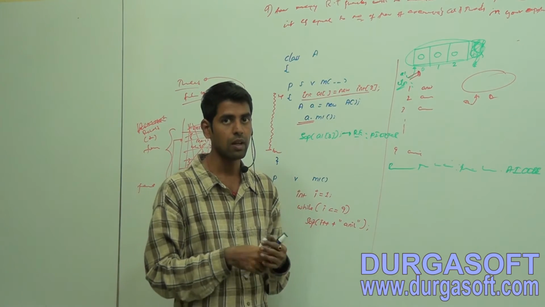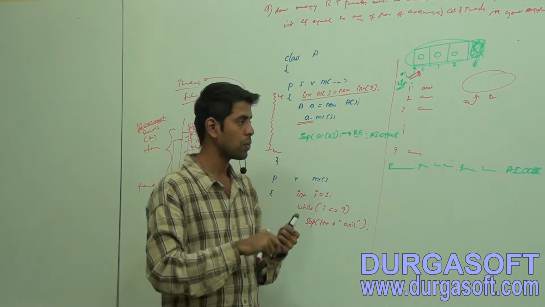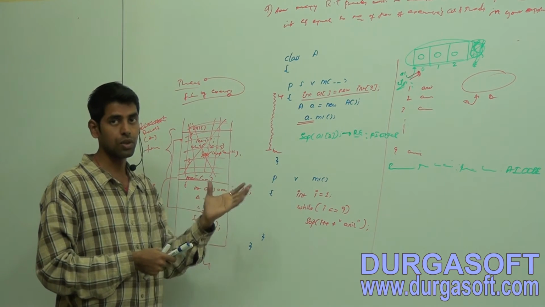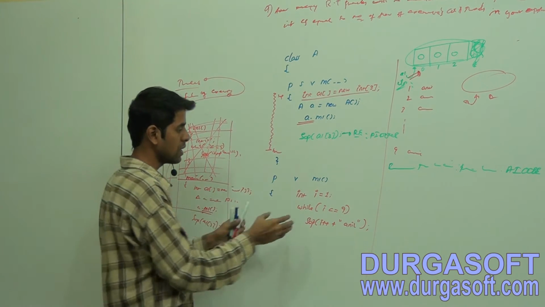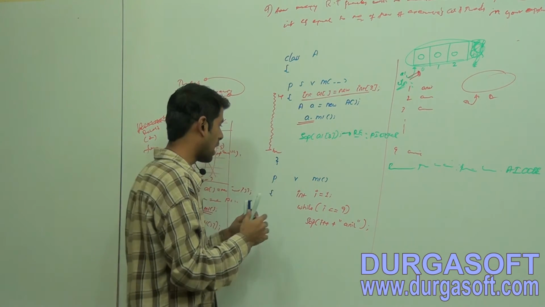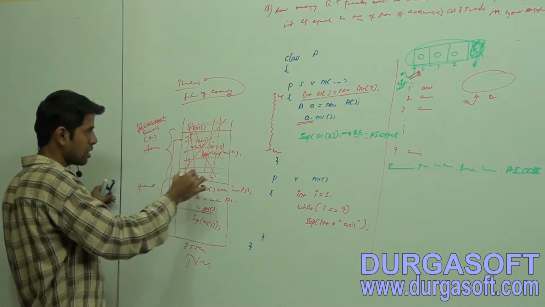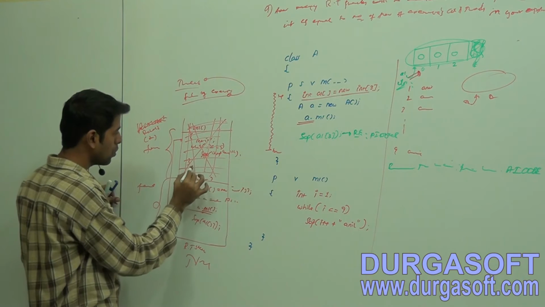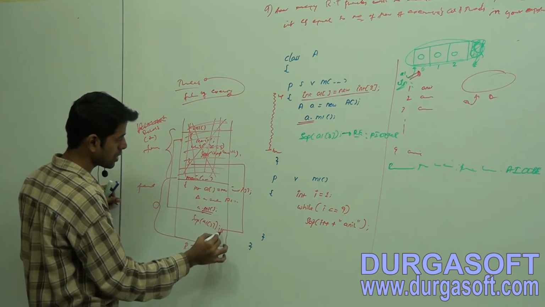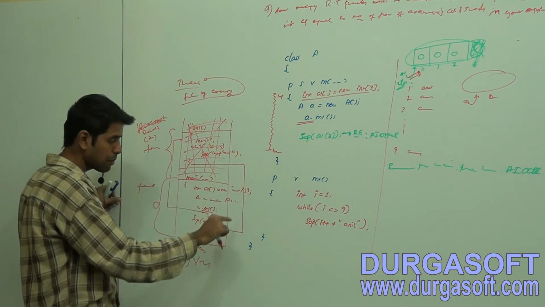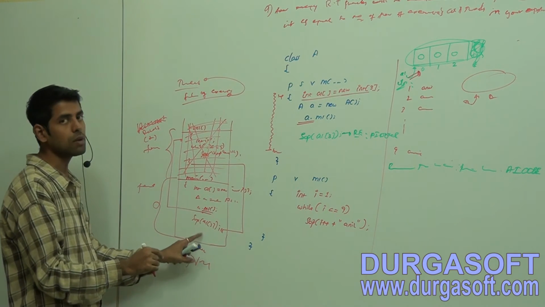Observe the flow here. The flow is very important to understand the number of runtime stacks for threads. Now this code has been executed. After completing this method execution, control will come back to which part? To this one, the SOP of a1 of 3.